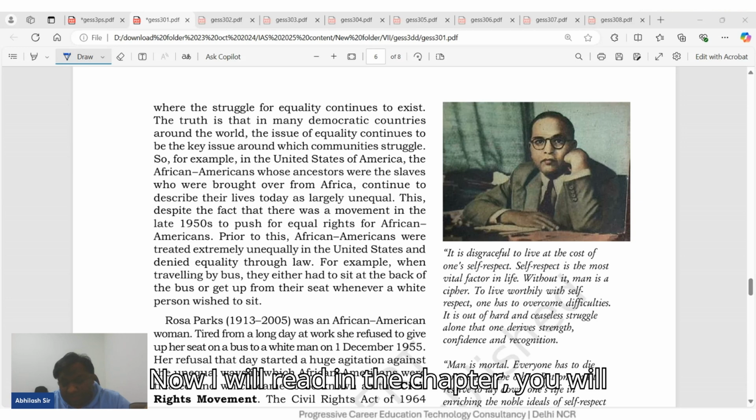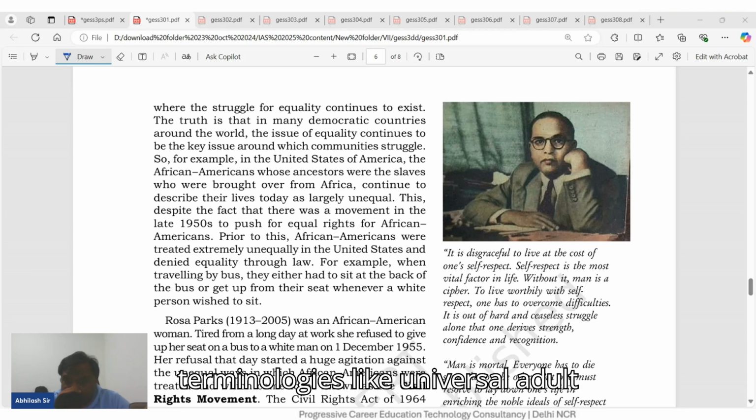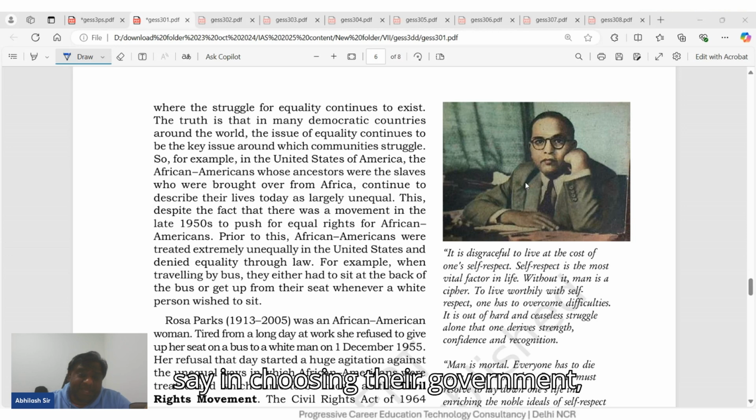Now, while reading the chapter, you will also come across a few terminologies like universal adult franchise, that is, the right of every adult citizen, 18 years or above in India, to vote regardless of social or economic status. Dignity, the inherent respect due to every individual. So the chapter also hints at the universal adult franchise, the voting aspect of it, and it ensures that every adult citizen has an equal say in choosing their government, promoting fairness and equality.